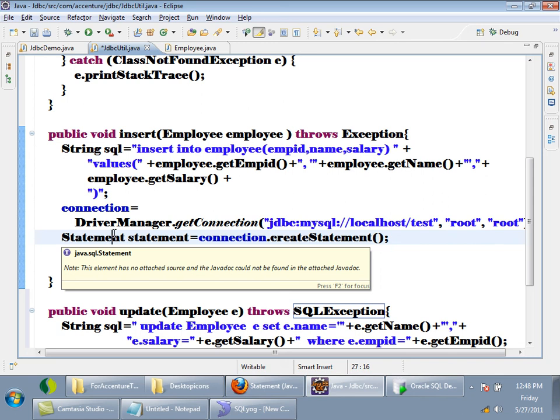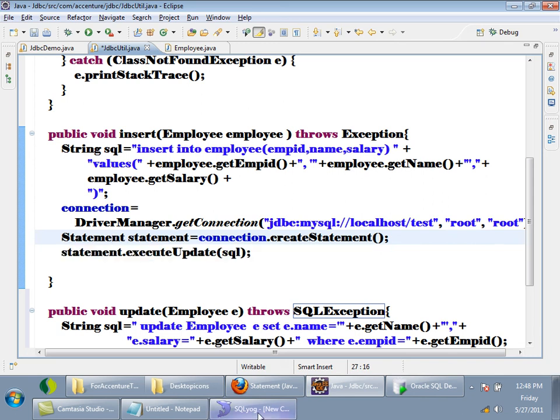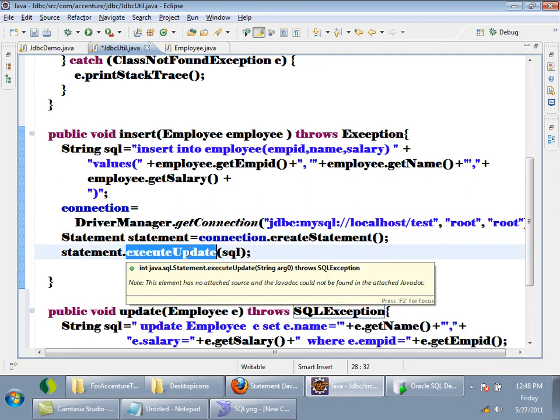Whenever we call execute update here, the query is passed to the database. Let me list all the steps the database will do. First it will parse the query you have sent. Then the parsed query will be optimized. Then after optimization, the query will be compiled. Then the compiled query will be executed on the database side. Not only from Java, even if you fire a query at the command prompt, all these steps will happen on the database server.